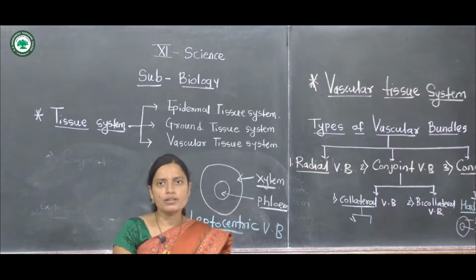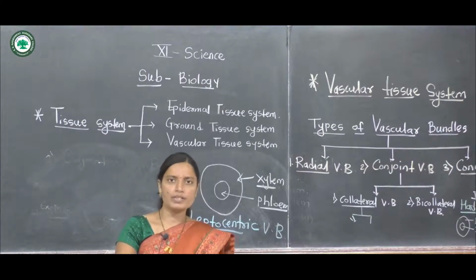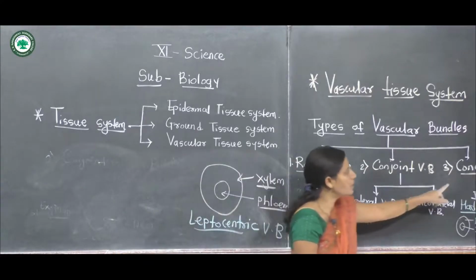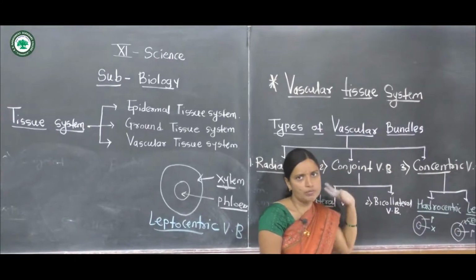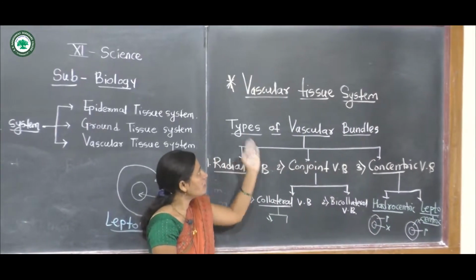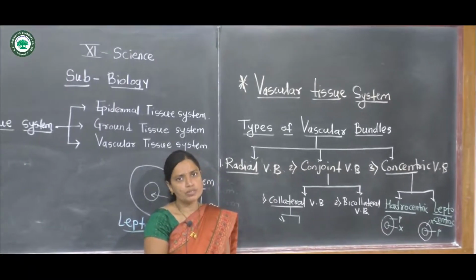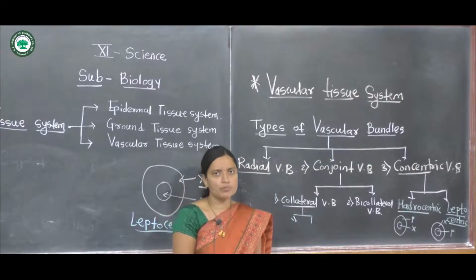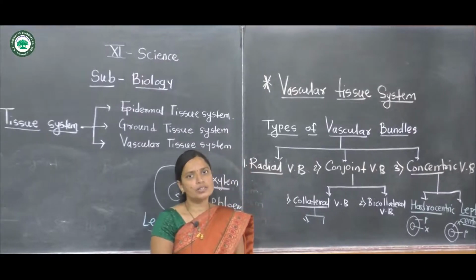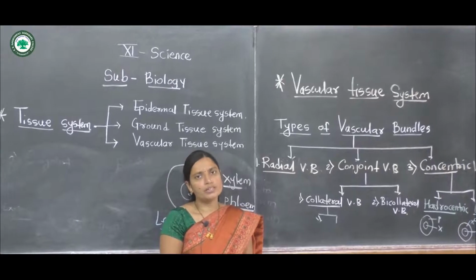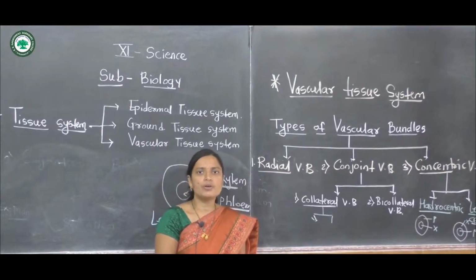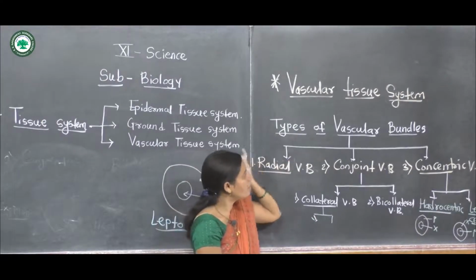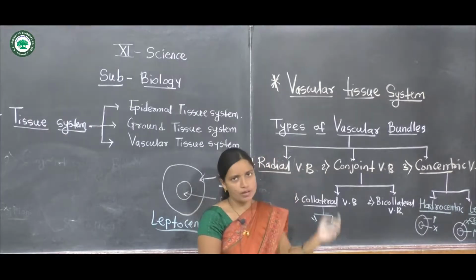These concentric vascular bundles are always closed type. This concentric type of vascular bundle is a closed type. These are the vascular tissue systems, and this vascular tissue system involves the important tissues xylem and phloem, which are arranged alternately, or in the same radius, or on the outer and inner surface. The arrangement depends upon the type of vascular bundle.